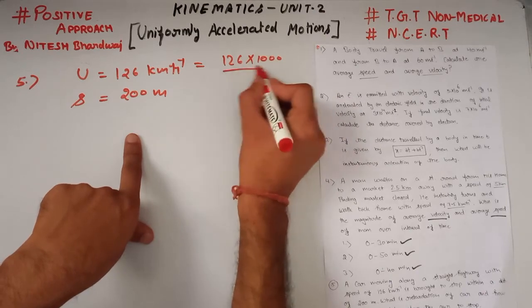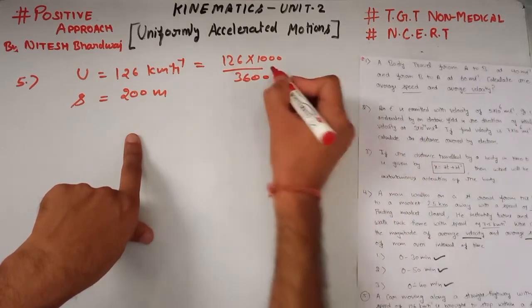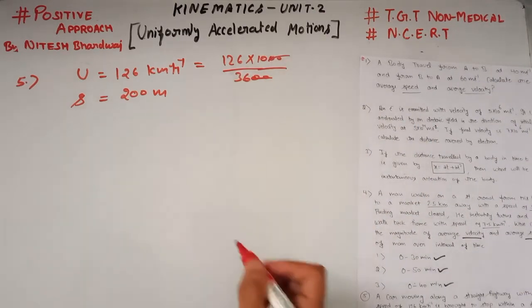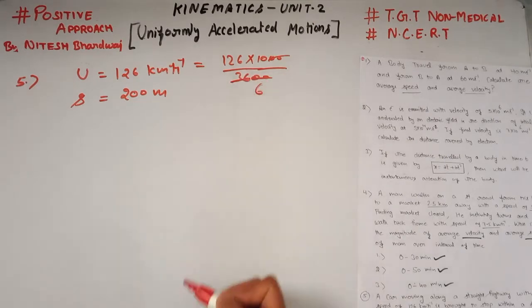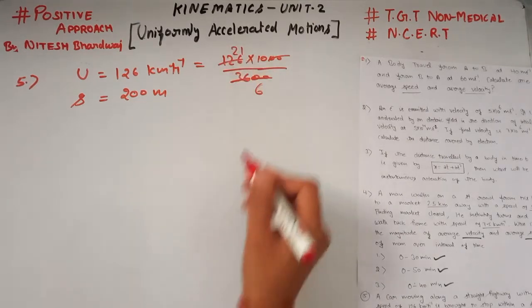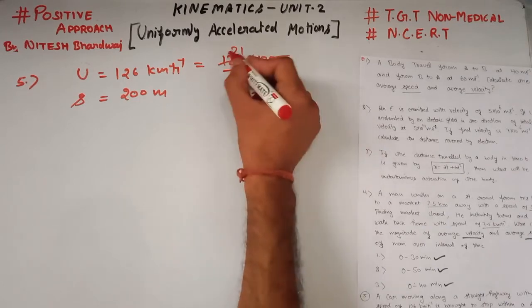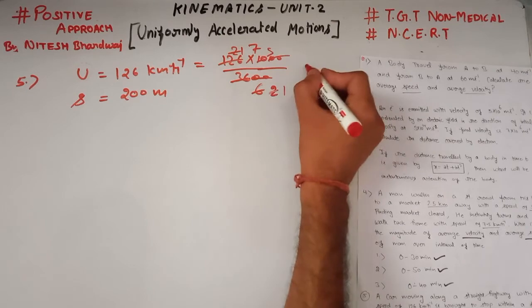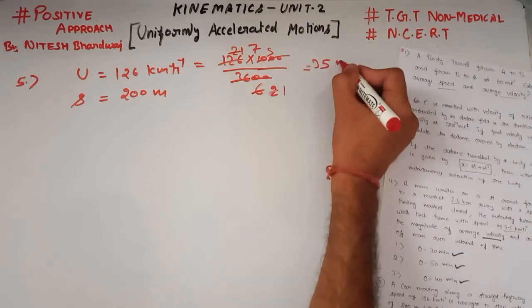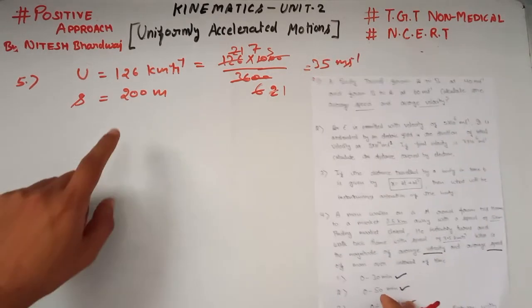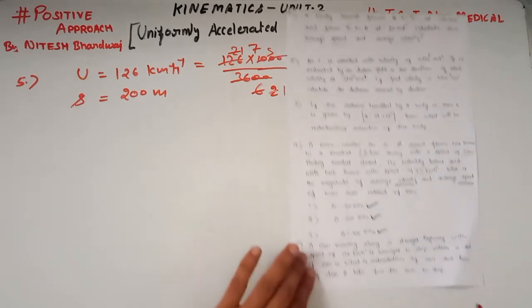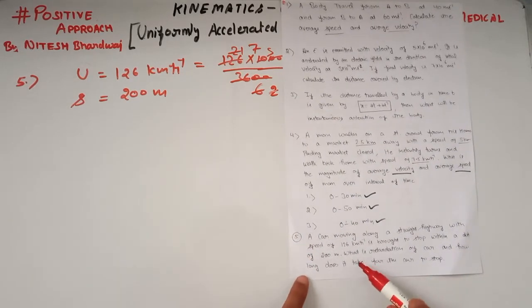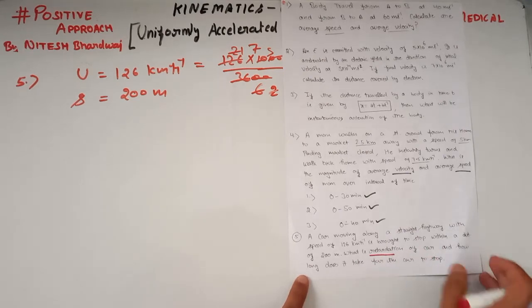So we have to first convert this initial velocity into meter per second, which is 126 multiplied by 1000 divided by 3600, which is equal to 35 meter per second, and the distance is 200 meter. Now the question asks us, what is retardation? We know that retardation is the negative acceleration of a car, and how long does it take for the car to stop?